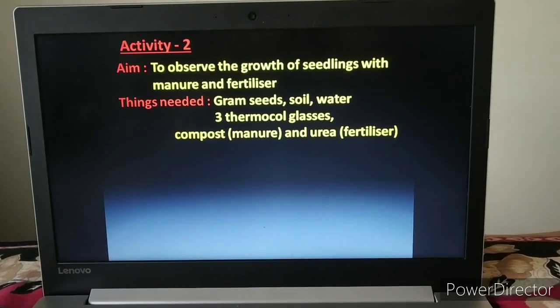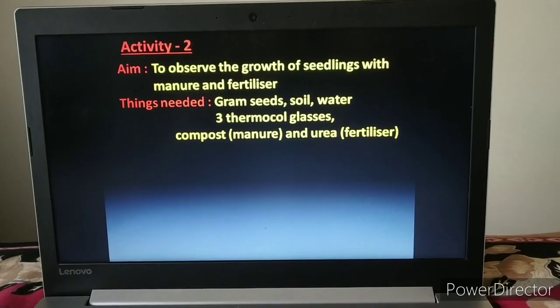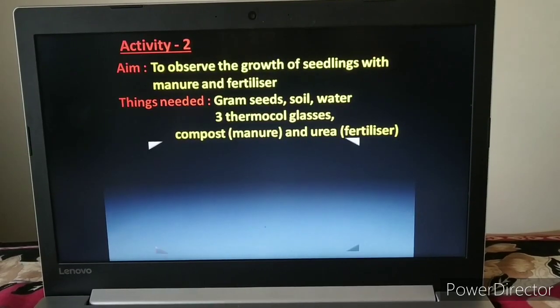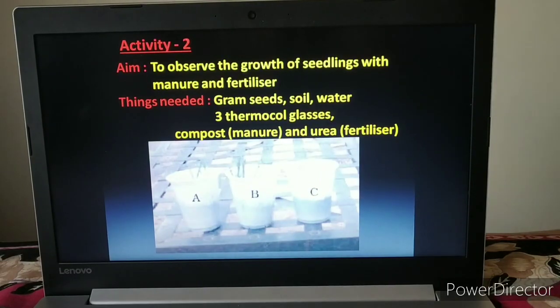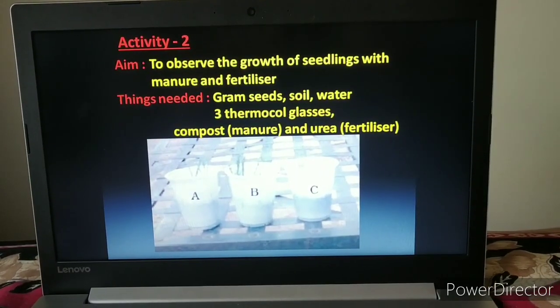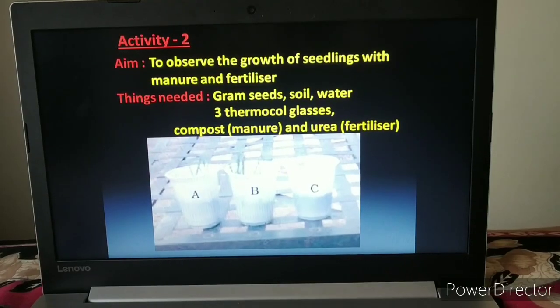Now gram seeds should be sown in all three glasses, and see the growth of the plants after watering daily. After some days you can see in your observation different growth in all three glasses.